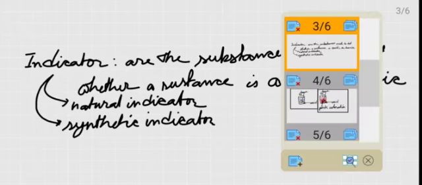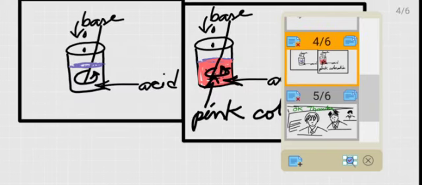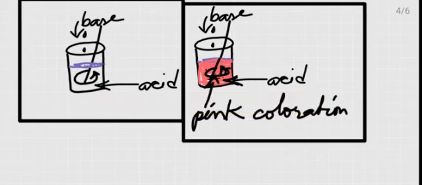Now after this, let us have an activity about the use of an indicator to find out whether the substance given to you is an acid or a base. For this activity, you have to take a beaker. I have drawn the diagram earlier.